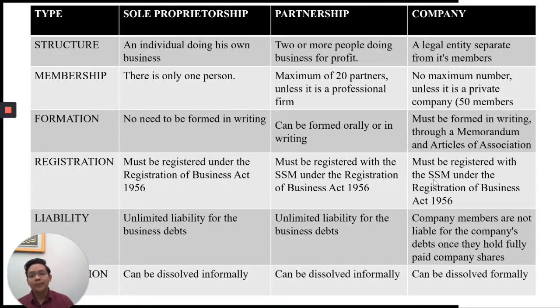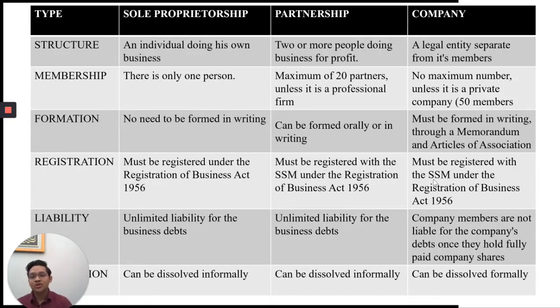For membership of a sole proprietorship, there is only one person, while a partnership has a maximum of 20 partners unless it is professional management. And the last one is a company, with no maximum number unless it is a private company. Formation for a sole proprietorship does not need to be in writing, but a partnership can be formed orally or in writing. A company must be formed in writing through a memorandum and articles of association.